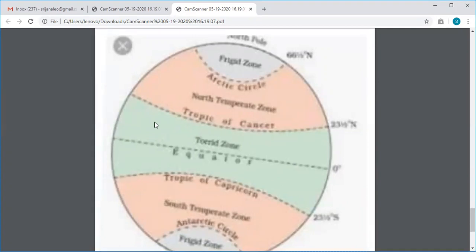Whatever be the season, this area will almost always receive the direct rays of the sun. That's the reason the temperature here will be highest. So this is the hottest and the wettest region of the world.